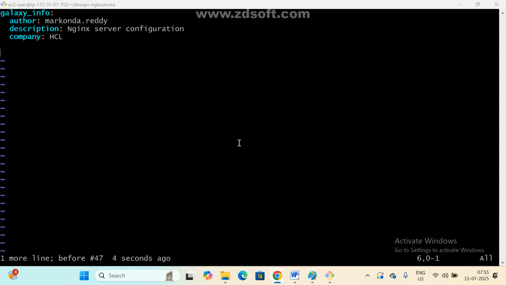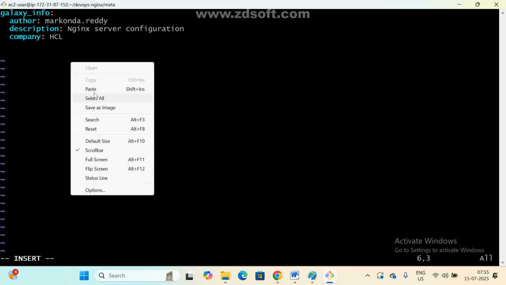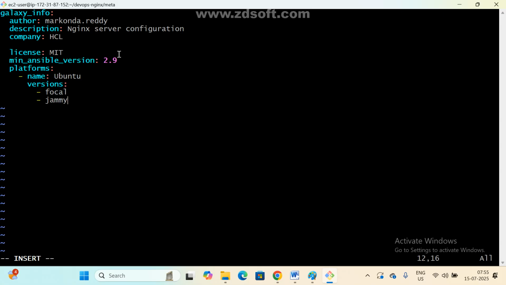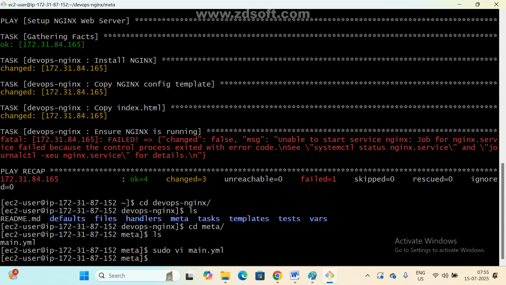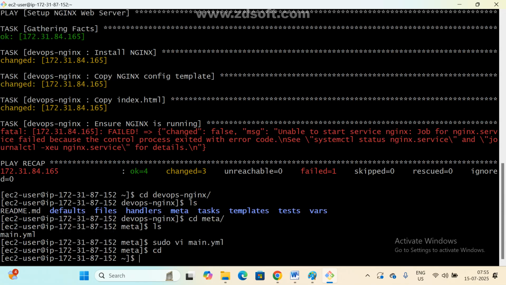Paste it. Go here. Insert. Paste it. Okay, that's it. First time we are getting an error, we just need to fix it. Okay, come outside. Next, what do you need to run? ansible-playbook with the playbook file.